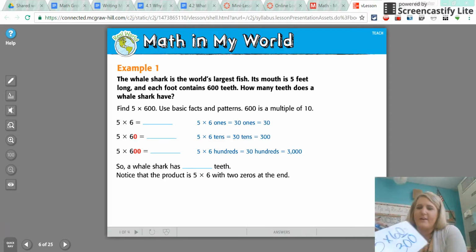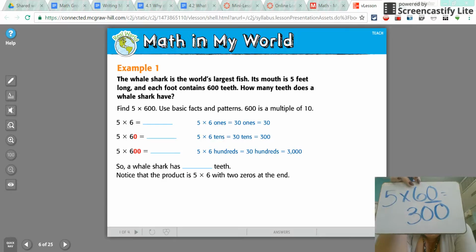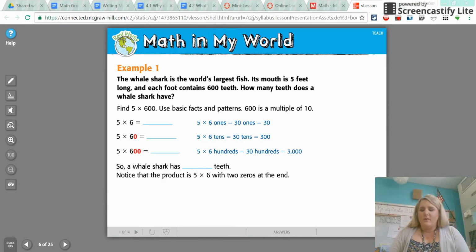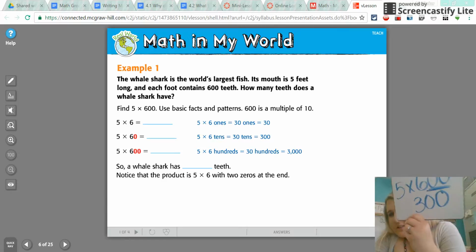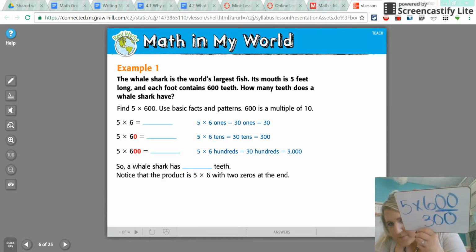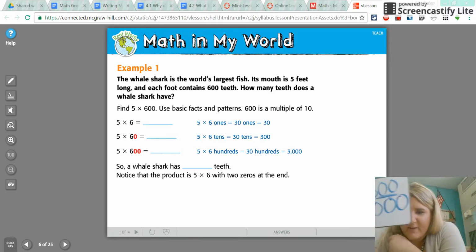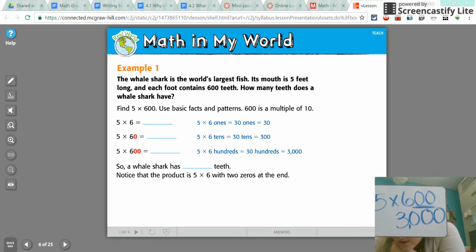So that means that 5 times 60 is 300. And if I add that final 0, making it those 600 teeth they were talking about, I have to add another 0 to my answer. That's going to give me 3,000.